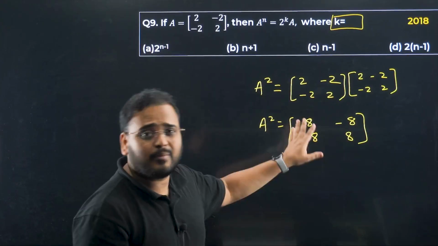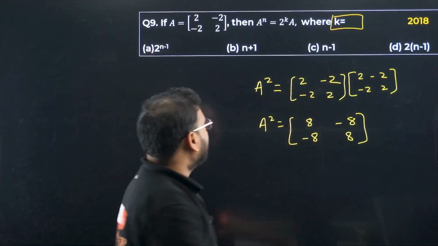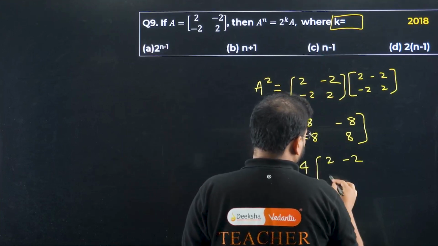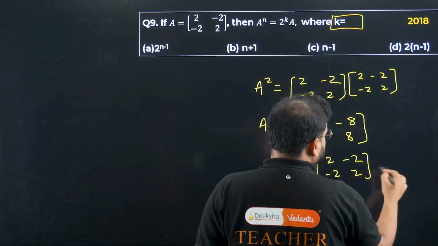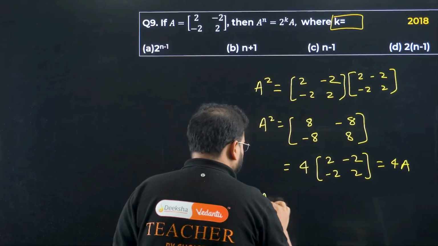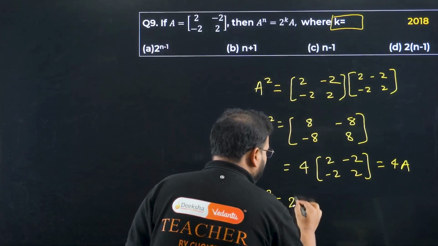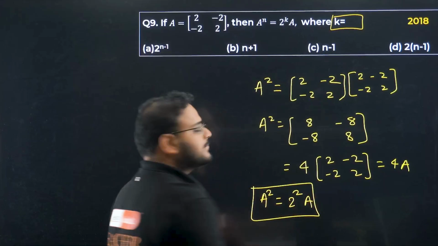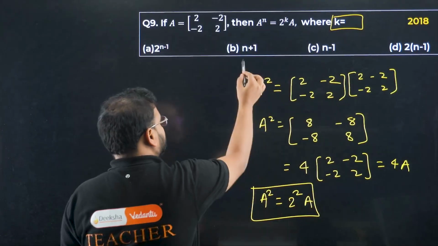I've shown you on multiple occasions, so you can do it now. Take 4 common, so you have 2, minus 2 and 2. Simply it is nothing but 4A. So I'm getting A power 2 as 2 power 2 A. Correct? 2 power 2 A. Excellent.